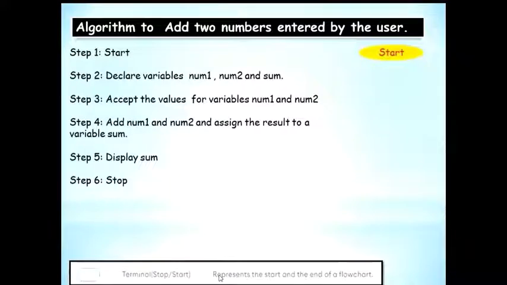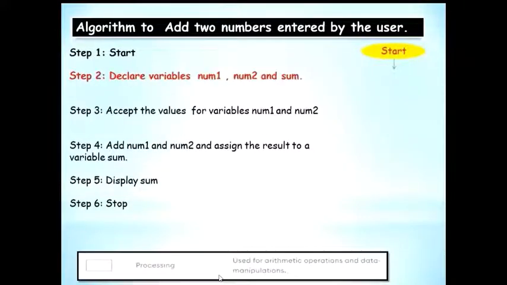Then step 2 says declare variables. So to declare, it's like an arithmetic operation. So you are going to show it with the help of a rectangle. It's like an operation, okay? So you will have to say declare variables num1, num2 and sum. It's like a processing you're doing.